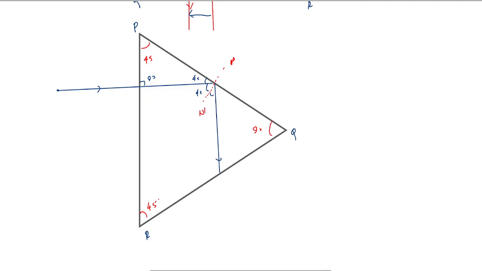Even here, it can be proved that even at this point, because this is again 45 here, observe carefully, this is 45, this is 45, this is 45. So light would again undergo TIR here. So this light would go TIR and it comes out like this.